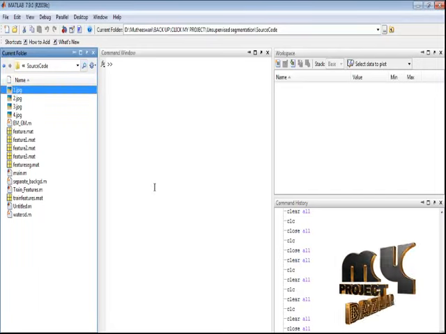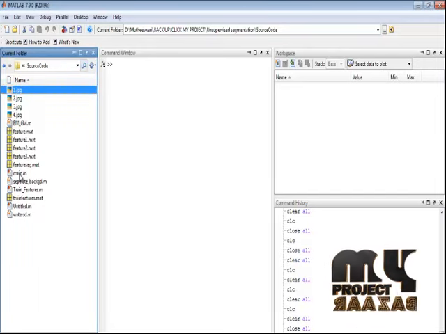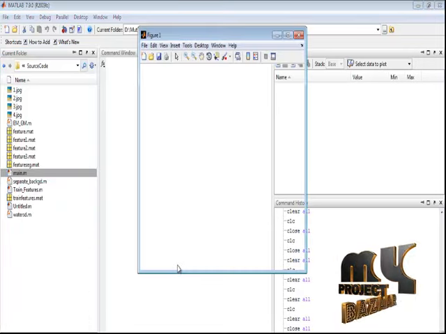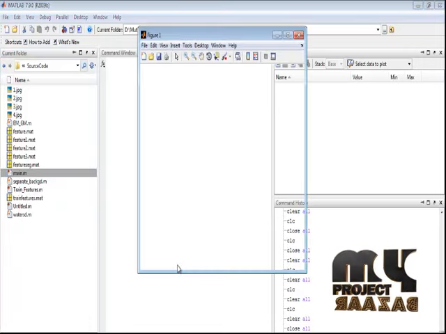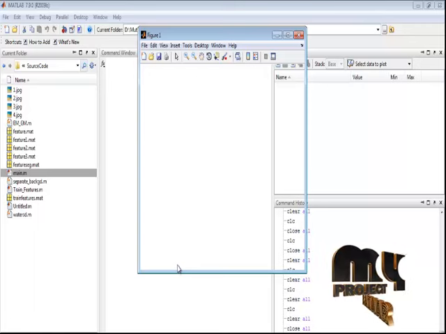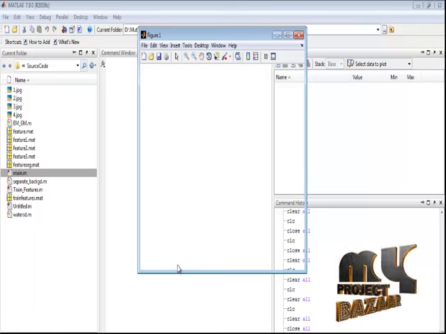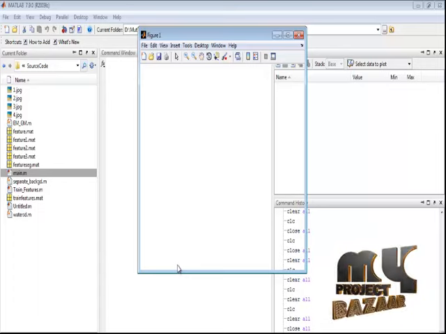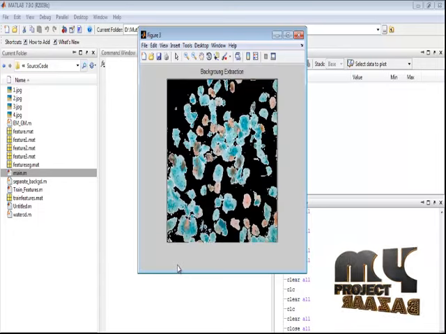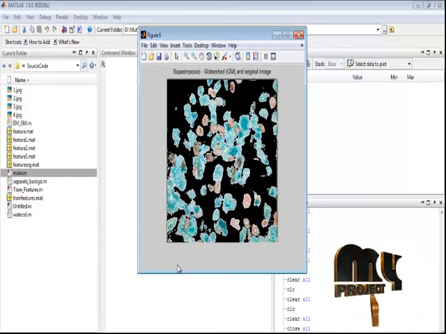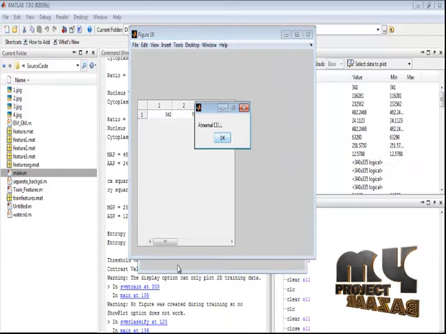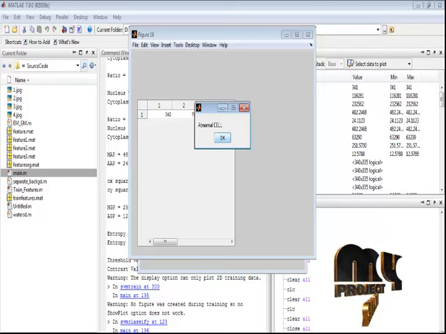Let me discuss the running procedure for our process. Select the main.m file in the current folder, right-click the file and run it to execute this process. Initially, the watershed segmentation process is performed. After that, features are extracted based on the nucleus and cytoplasm parts. After that, based on the feature values, the classifier is applied. Here is the result of our cells.